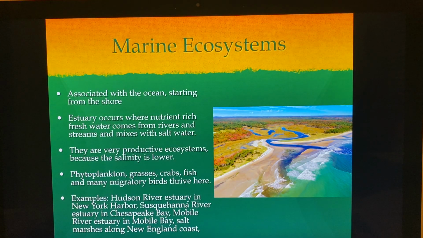So marine means salt, marine means ocean. Ocean ecosystems, marine ecosystems, are associated with the ocean starting from the shore. So usually you're going to see different ecosystems, different kinds of plants and animals living closer to the shore as they do in the deep sea, right? So let's start with the estuary.